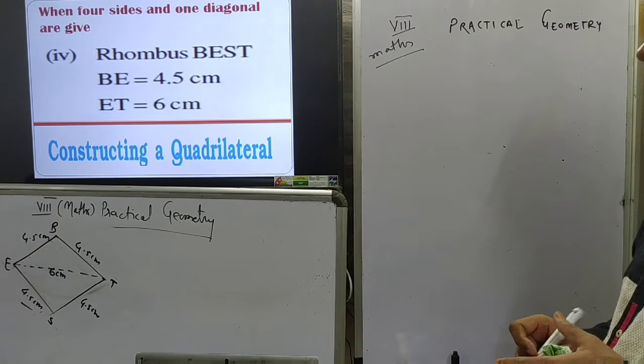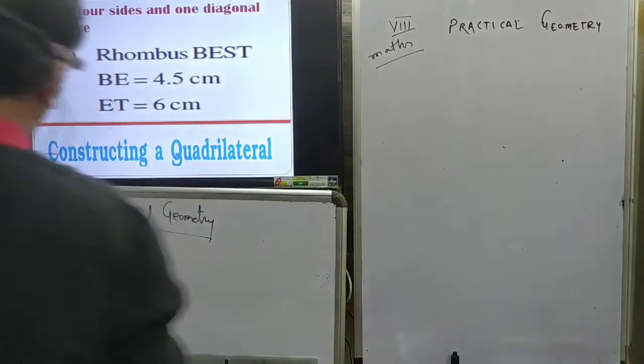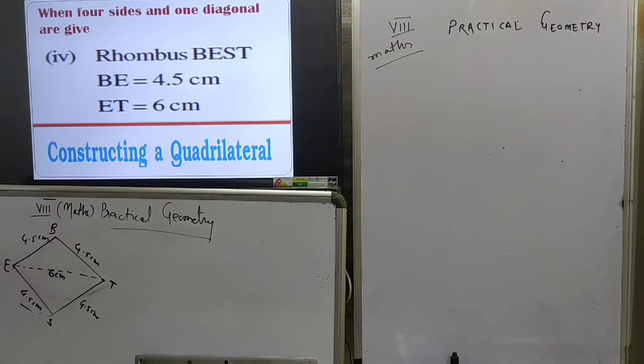Now we want to construct rhombus BEST. BE is given as 4.5 and ET is given as 6 centimeter. At first look, it seems like a problem where one side and another two sides are given, but it is not the case. You know that a rhombus has 4 equal sides. First of all, construct the rough figure. BE is one of the sides of the rhombus, meaning BE, ES, ST and BT are the 4 equal sides of 4.5 centimeter, and the diagonal is 6 centimeter.